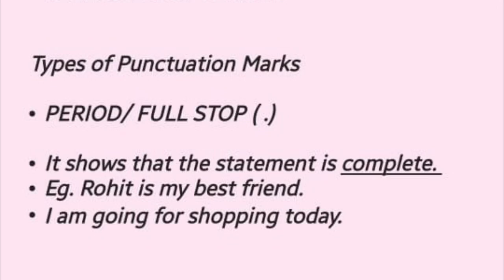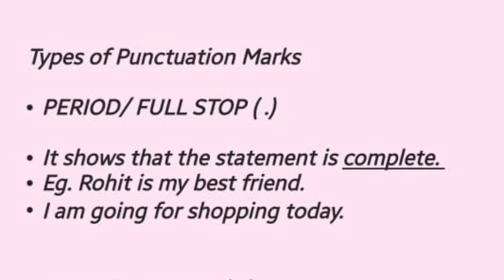So let's begin with the first one. The first one which we have is period or full stop. I hope you all know about full stop. You can see the sign of full stop. So why do we use full stop? Students, basically a full stop shows that the statement is complete. So whenever we have any declarative sentence or whenever we are showing any statement and we want to show that it is complete, we need to place a full stop at the end in order to show that my sentence is complete in itself, right? So let's see this example.